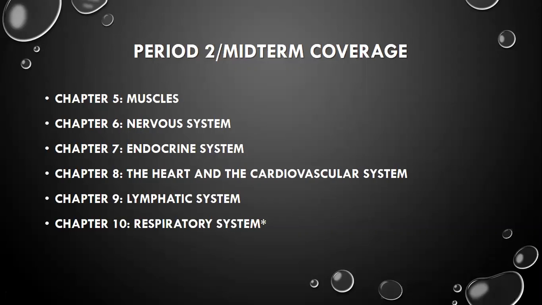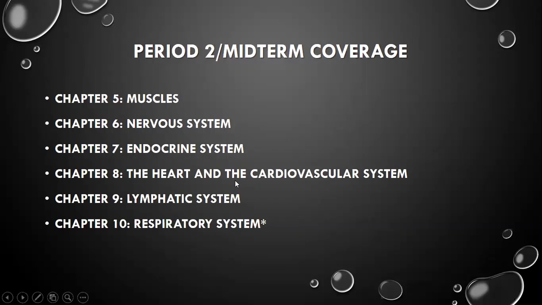Since the endocrine system has a close relation to the nervous system, they go hand in hand, so the endocrine system comes right after the nervous system.